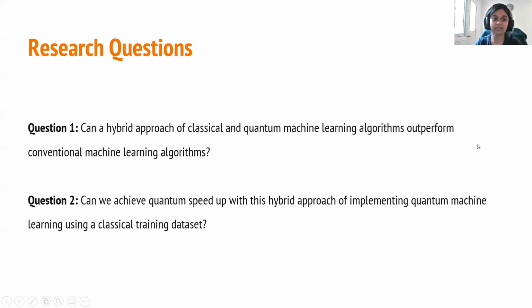We are trying to answer two different research questions. Our first question is, can a hybrid approach of classical and quantum machine learning algorithms outperform conventional machine learning algorithms? Our second question is, can we achieve quantum speedup with this hybrid approach of implementing quantum machine learning using a classical training dataset? Let's see.